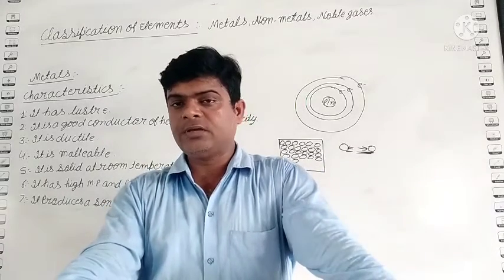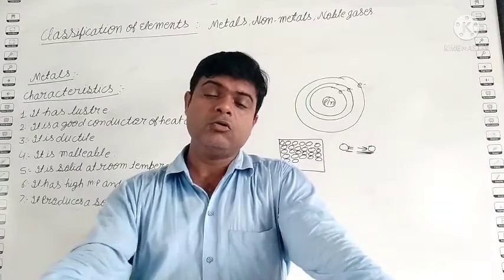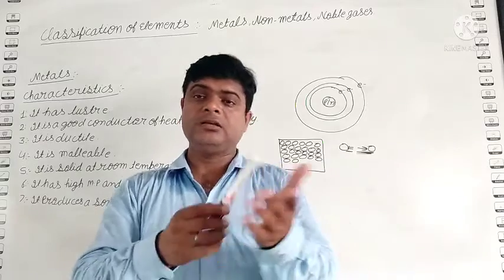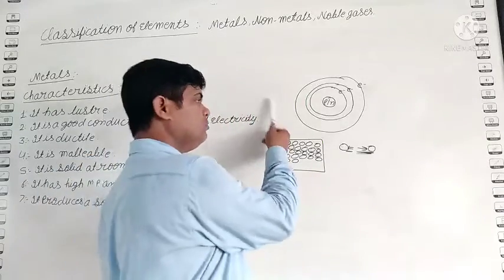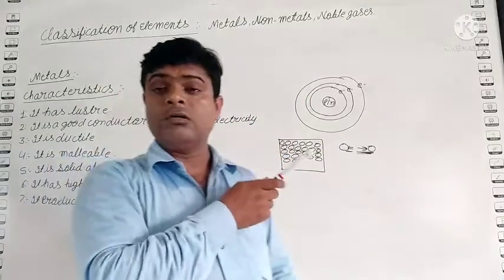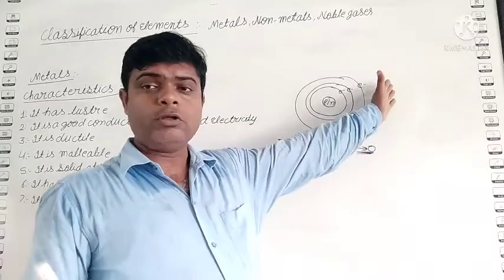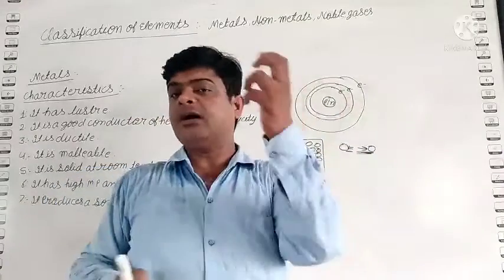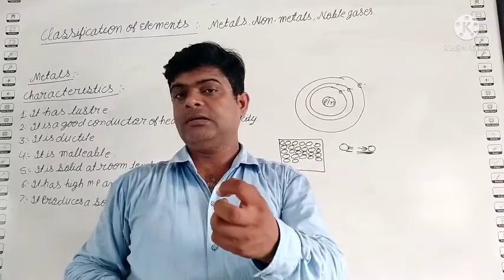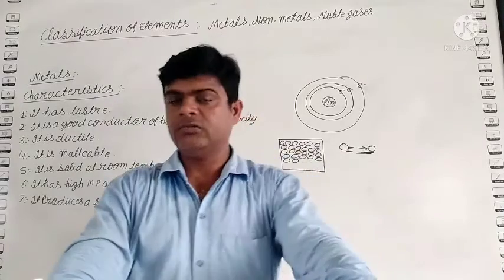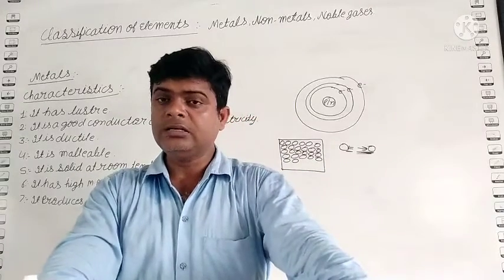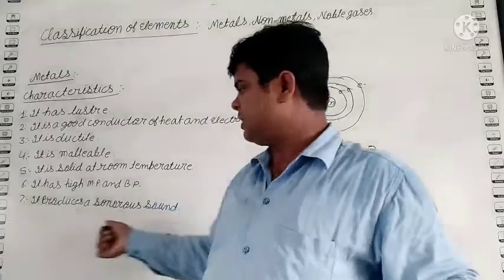If in place of metal you use wood or plastic, it produces a sound, but not a ringing sound. But if you hit an iron sheet, it produces a ringing sound. This property is known as the sonorous property.